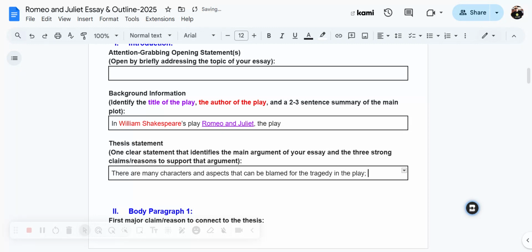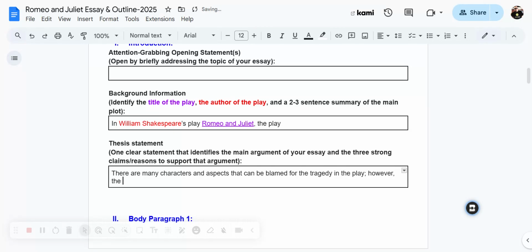And I'm going to do a semicolon. However, I like those transition words. However, the 3 aspects most to blame for the tragic events in the story are, and then what I would do is I would list my 3 that I am going to be writing about.